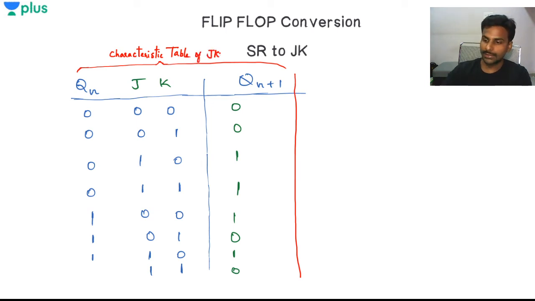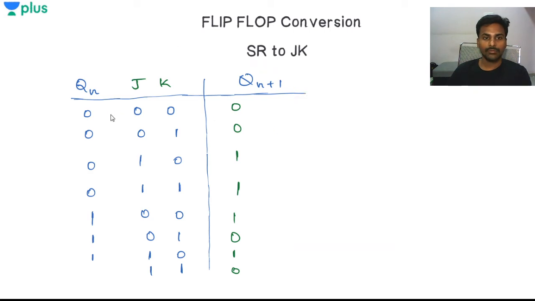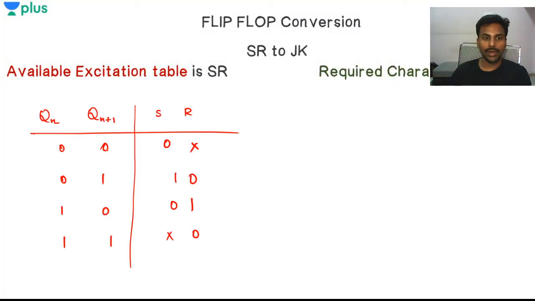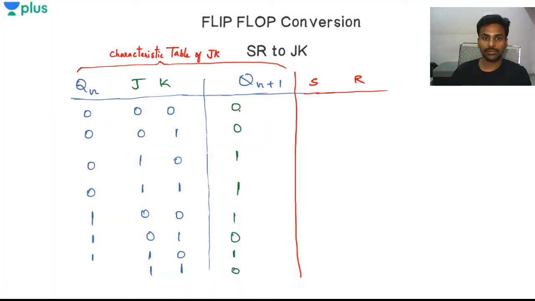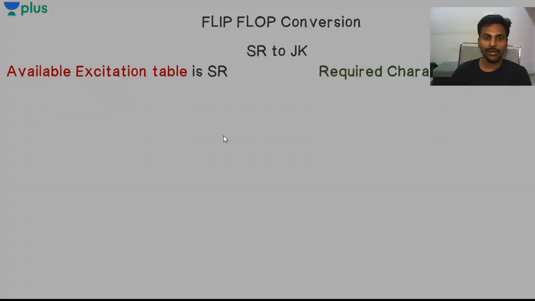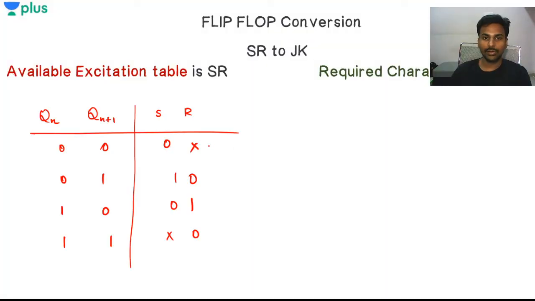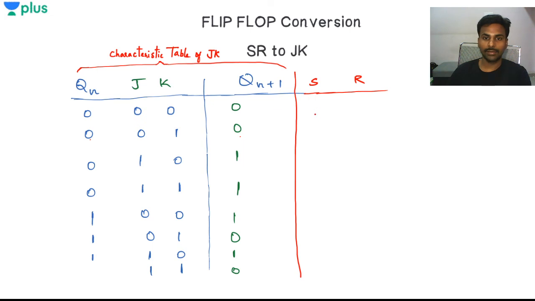Okay, this is the characteristic table. Now what I'll do here is write two new columns, S and R. Okay, I have S here, R here. Now for the same values of 0 and 0, Qn is 0, Qn plus 1 is also 0. What are the values of S and R? 0 and don't care. So S and R will be 0 and don't care. So I can write it like that, right?